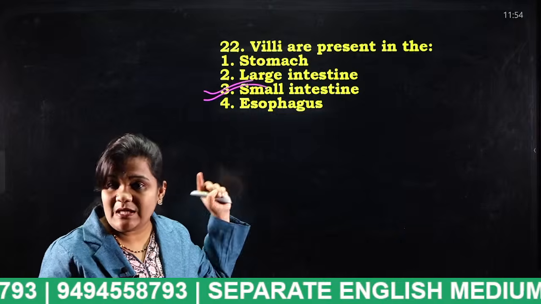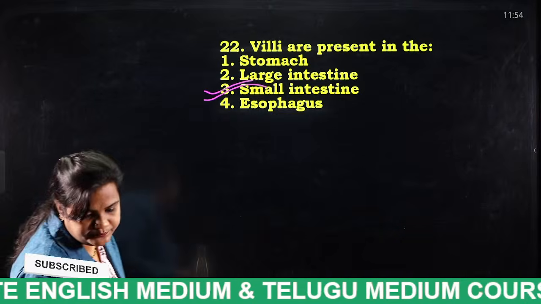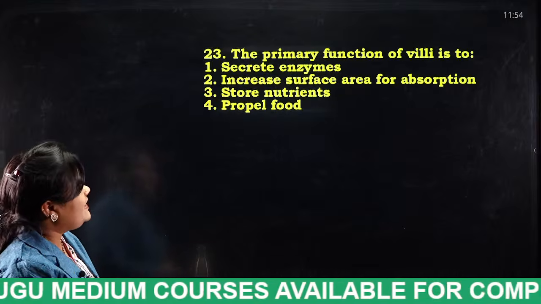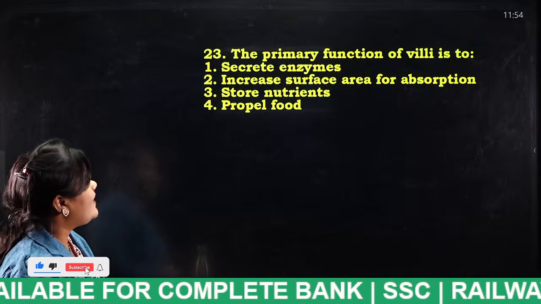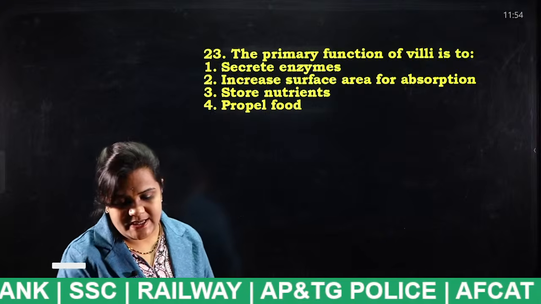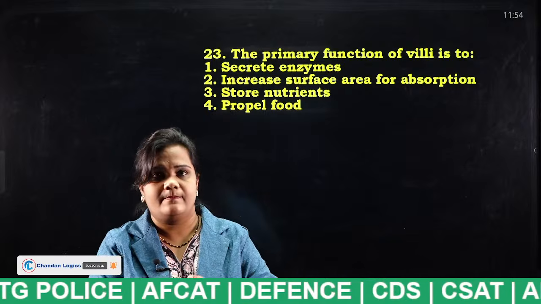Very, very important thing to remember. Next, the primary function of villi is to secrete enzymes, increase surface area for absorption, store nutrients, or propel food. Tell me, students, each and every student mention your answer in the comment section.